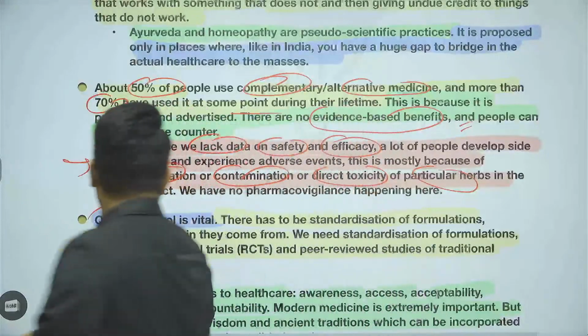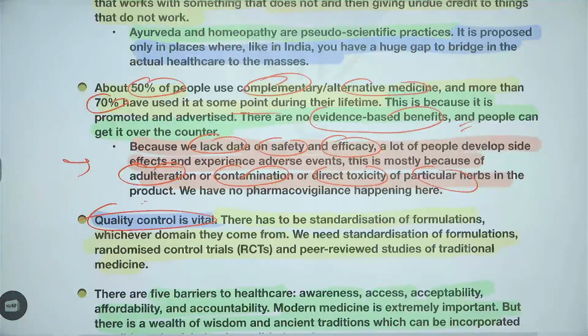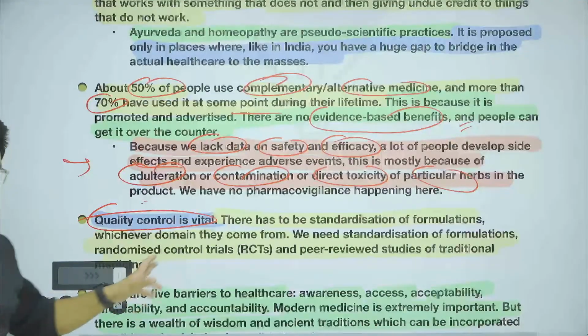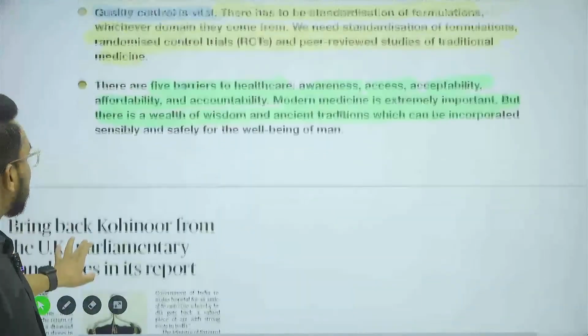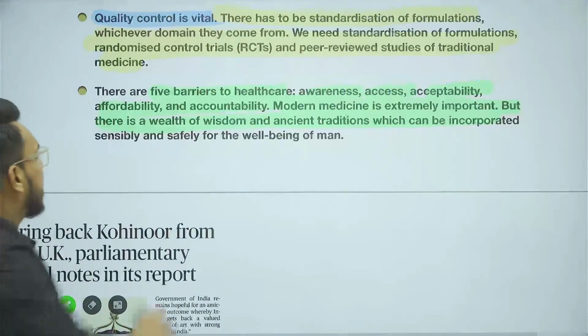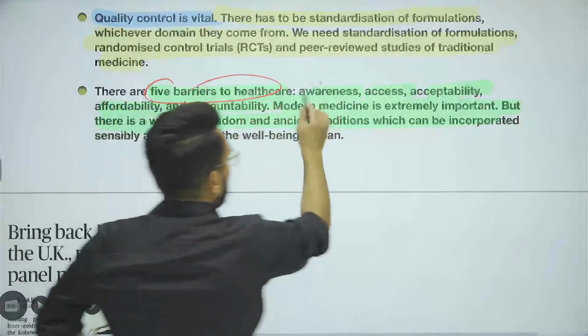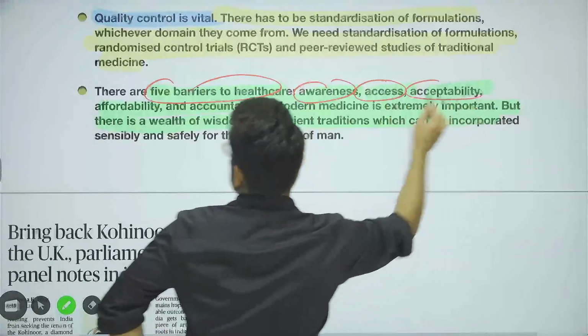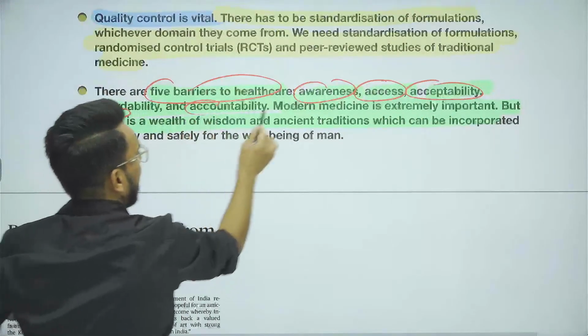Okay, moreover quality control is very important. There has to be standardization of formulations, and randomized controlled trials, etc. They need to be there. For modern medications they are there, but for traditional medications they are not there. Now the article is saying that actually when we talk about good healthcare, there are 5 barriers to good healthcare. Number 1, awareness, access, acceptability, affordability and accountability.